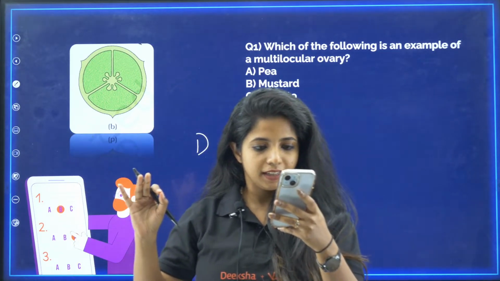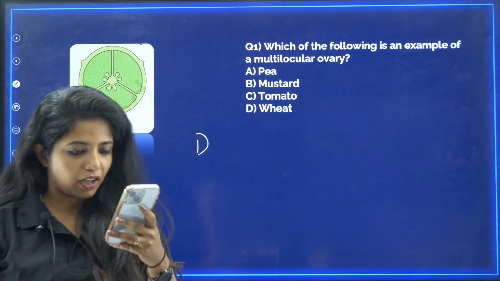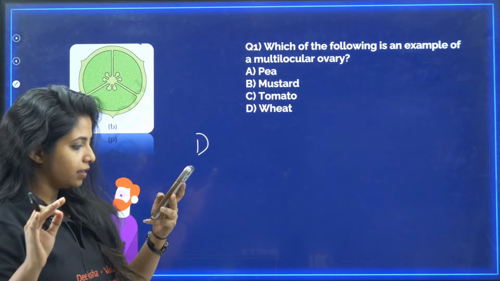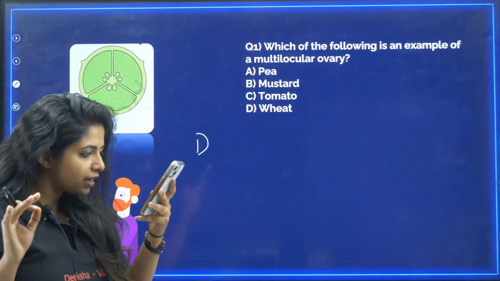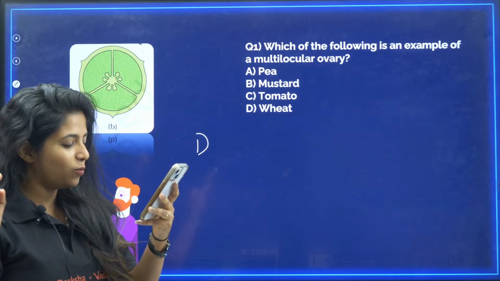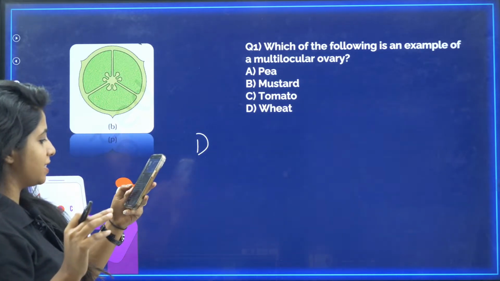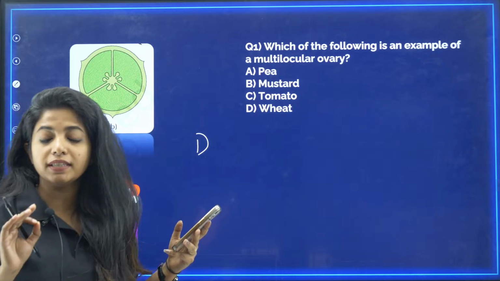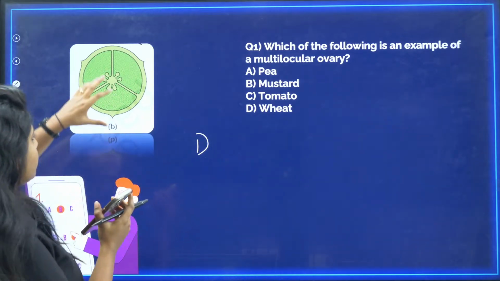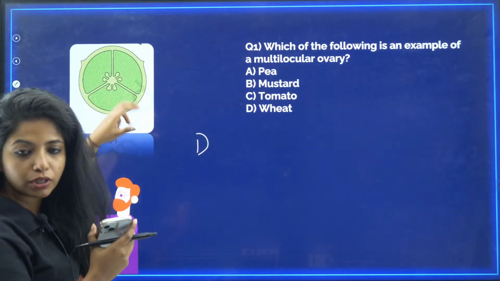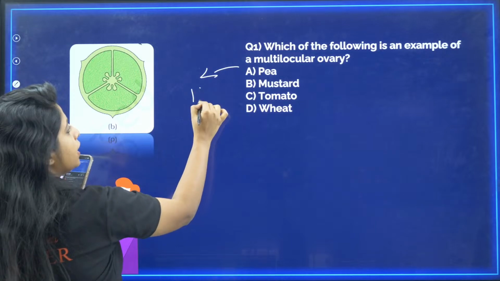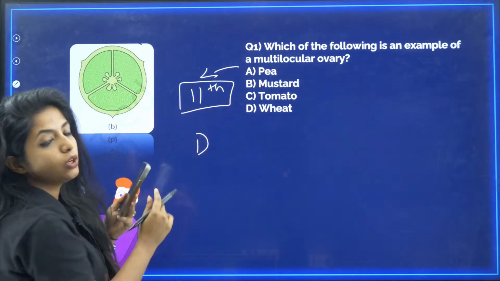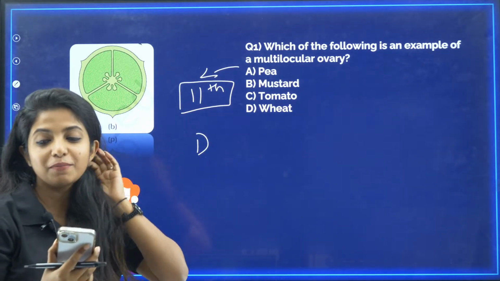Hi Aisha. Okay, Kavita says A. Subhashinikannan says C. Shamna says A. Shiv Prasad says C. Let's lock one option. What would be your answer? Which of the following is an example of a multilocular ovary? So I have given a picture. Now this would be from your 11th syllabus, my dear children, that is PU1 syllabus, which you might be confused about.